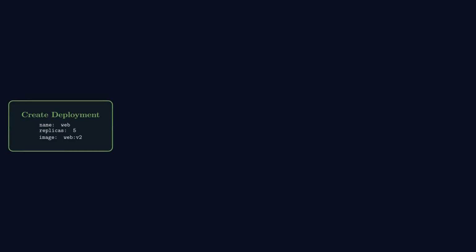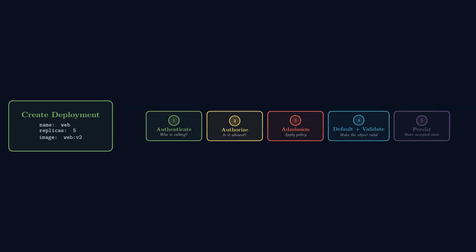A user asks Kubernetes to create a deployment with 5 replicas. Before that request can become cluster state, the API server authenticates the caller, checks authorization, applies admission policy, defaults and validates the object, and then persists the accepted result.